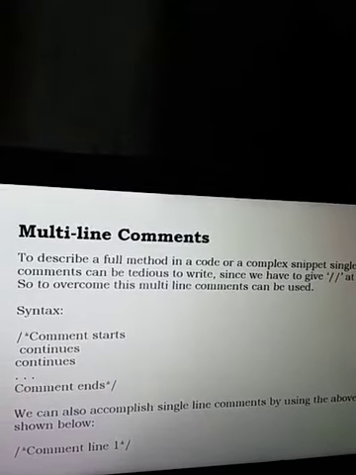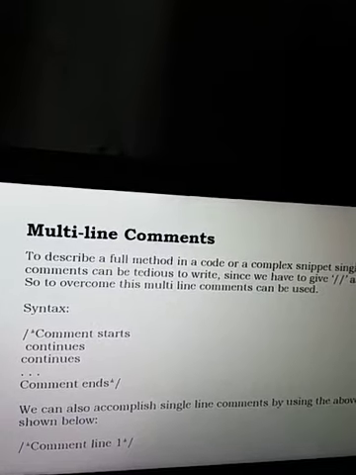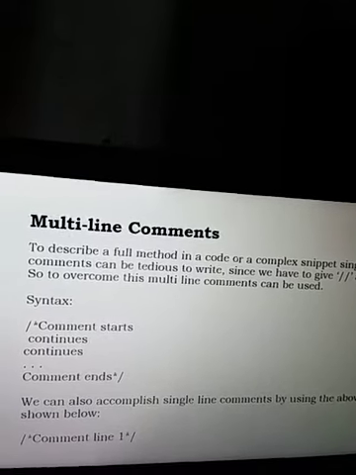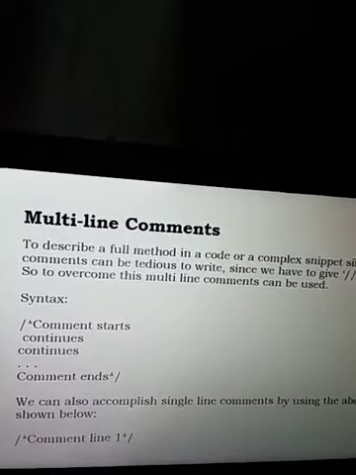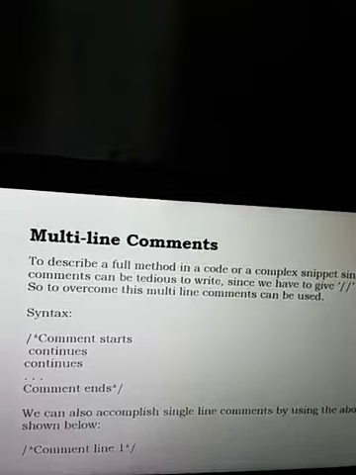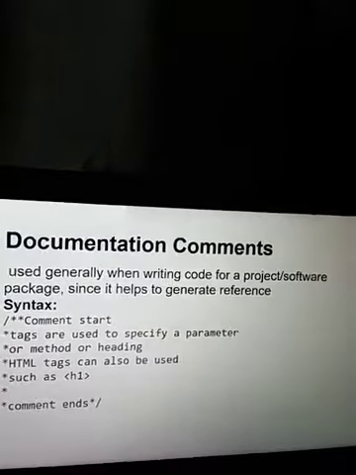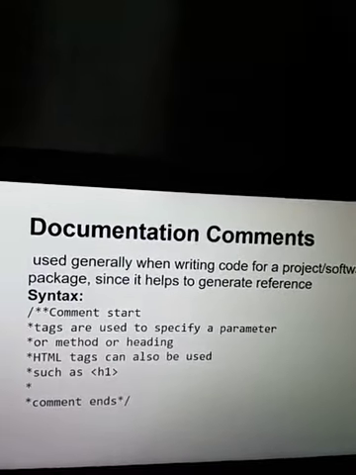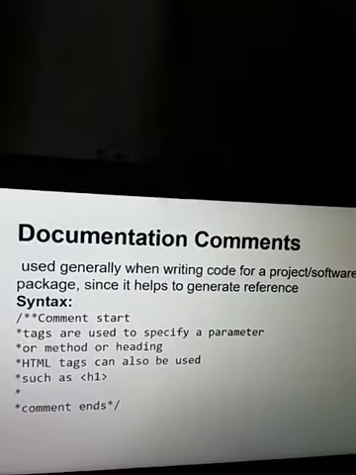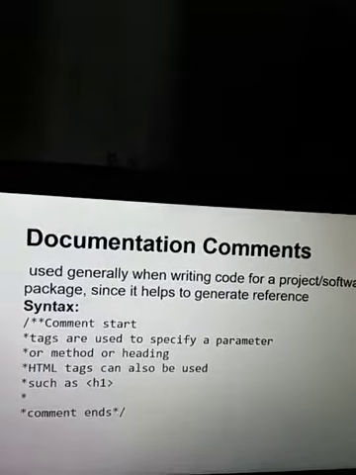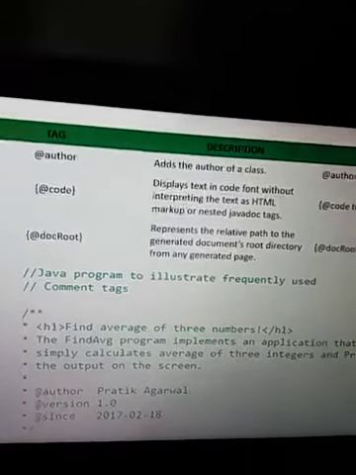A multi-line comment is used if more than one statement should be given as a comment or a description. Instead of giving a double slash in every line, at the beginning we can give slash asterisk, and at the end we can give asterisk slash. This is the multi-line comment. And a document comment uses some tags. It starts with slash asterisk asterisk and ends with asterisk slash. Here some tags like author and code can be given.